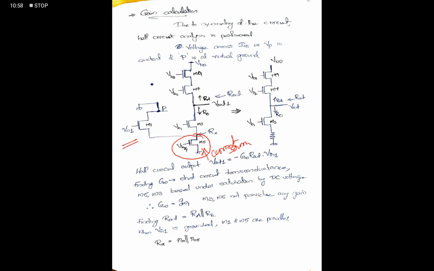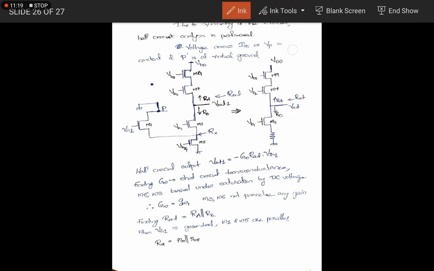Here we are giving input only to one of the transistors, Vin1 only. So the effective current is only from this input, and the effective transconductance Gm becomes Gm1 itself, and the output calculation is the same as in the previous case, except that in the previous case, in RN, we found that the resistance at this point is only R0N or R01, but here it is a parallel combination of R0N1 and R0N5.